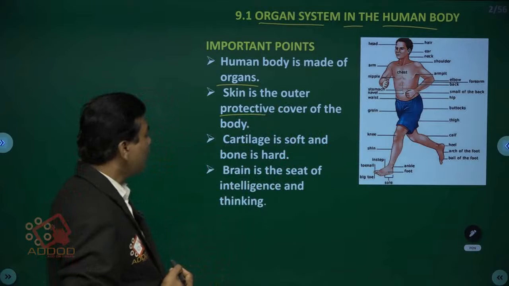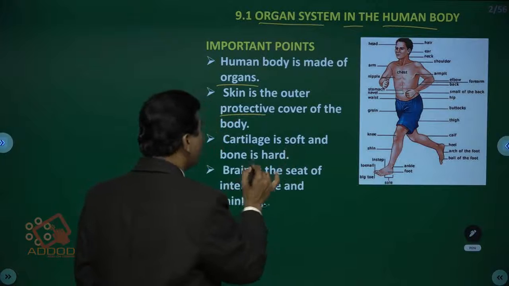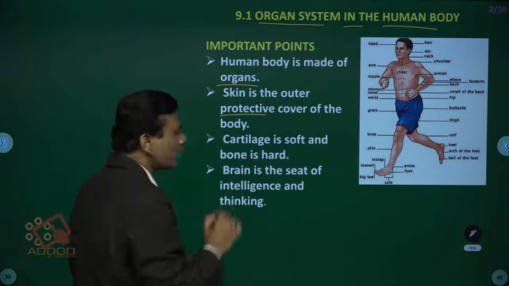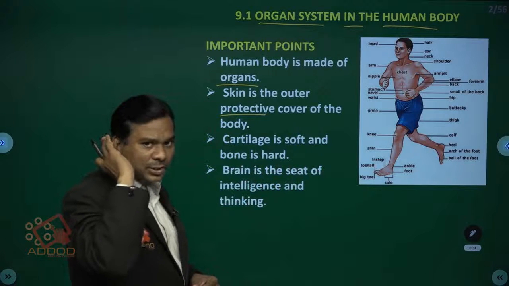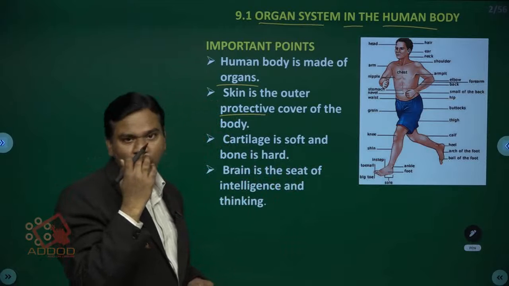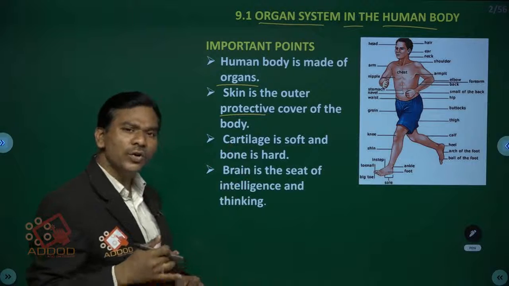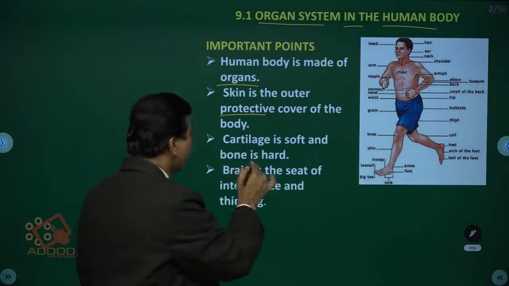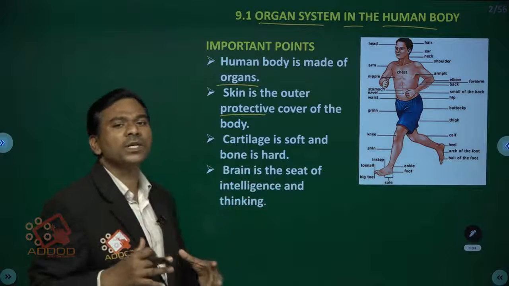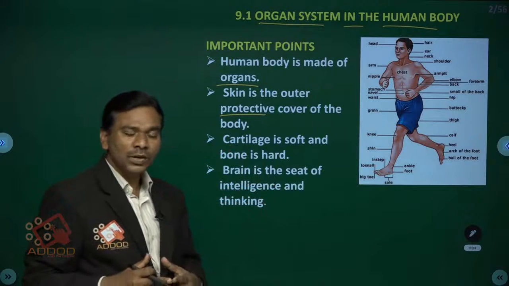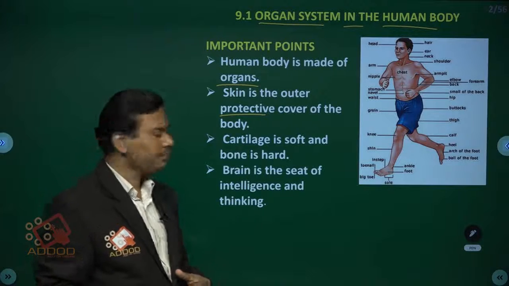Cartilage is soft and bone is hard. See children, cartilage is one kind of tissue. It is present in the epiglottis, the external part of the pinna and the tip of the nose. These are made up of cartilage. It is one kind of connective tissue. And bone is hard, because all bones together form the skeletal system. That skeletal system gives support and shape to a living organism.